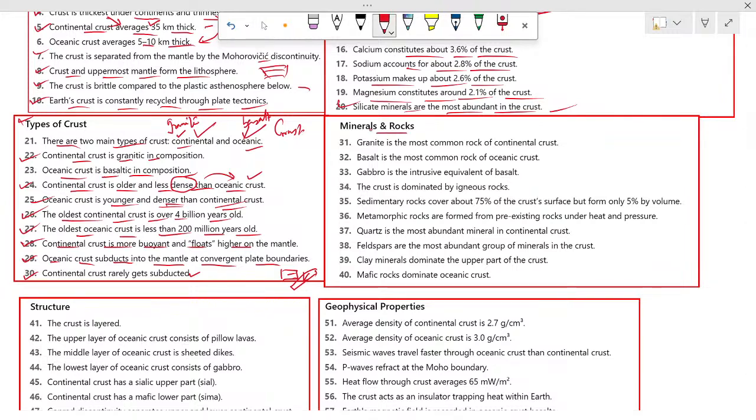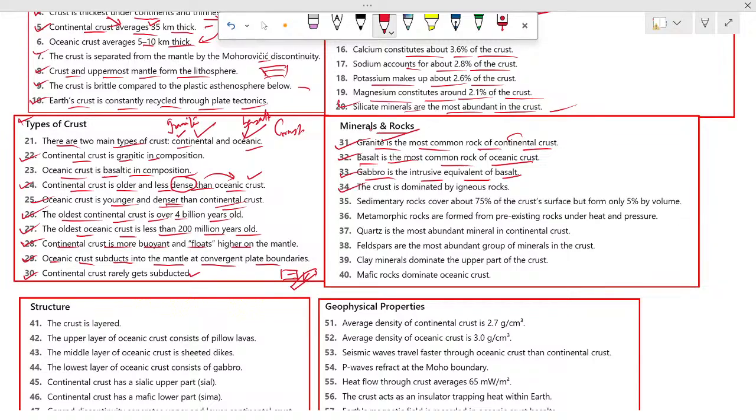Minerals and rocks. Granite is the most common rock of continental crust. In continental crust we mostly find granite, and in oceanic crust we mostly find basalt. Basalt is the most common rock in oceanic crust. Gabbro is the intrusive equivalent of basalt.